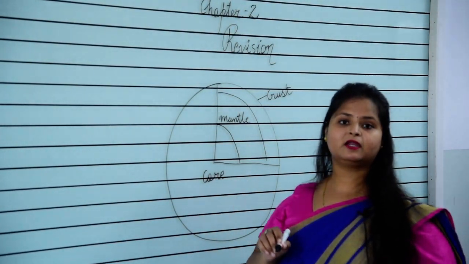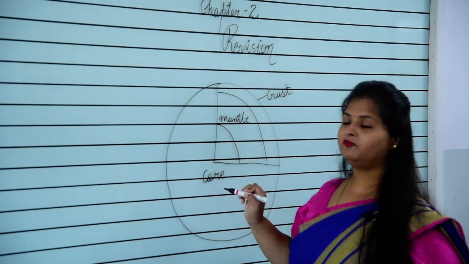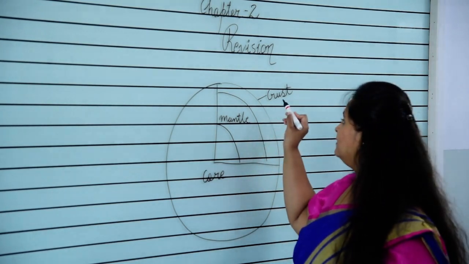If you see this diagram in your book, that will be very clear to you. There are outer and inner boundaries of core, then boundaries of mantle, then crust.